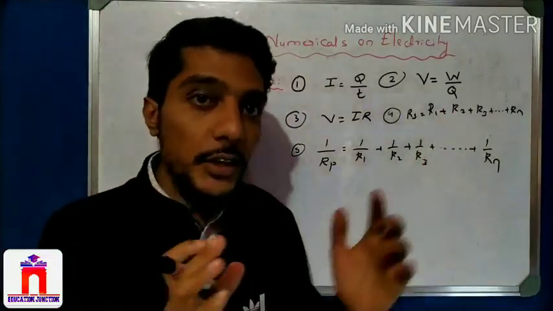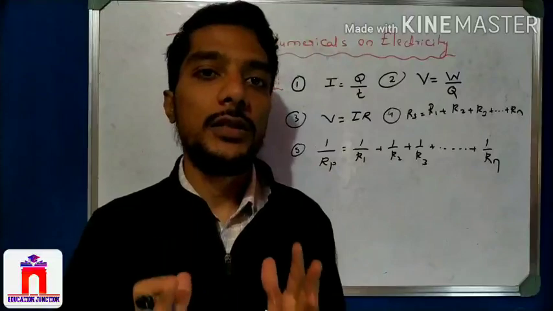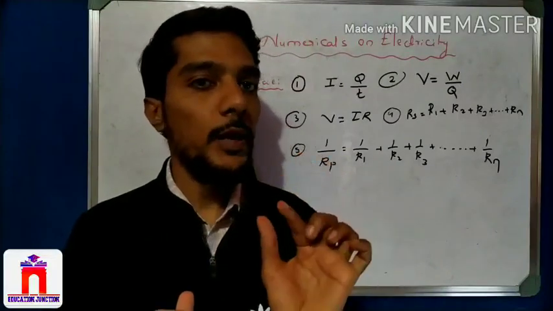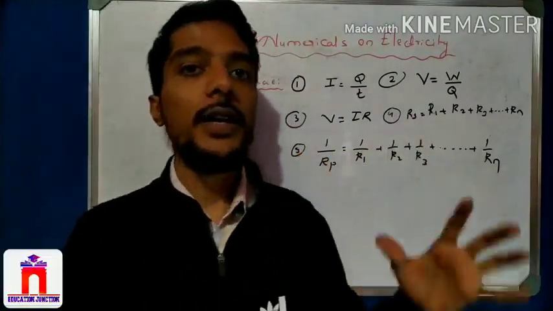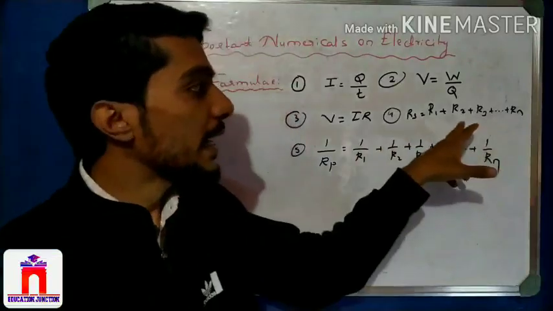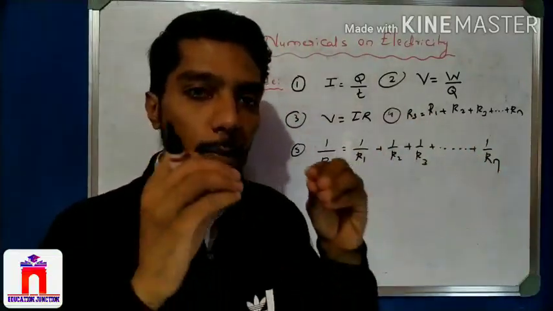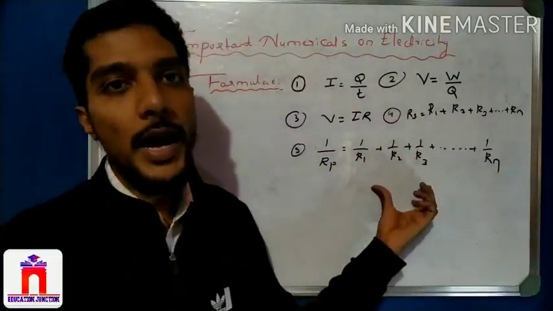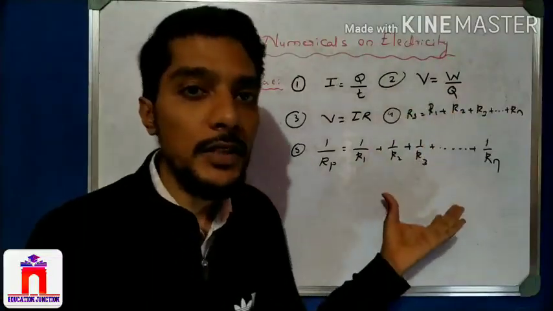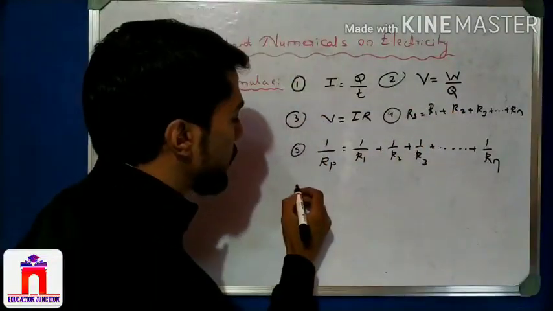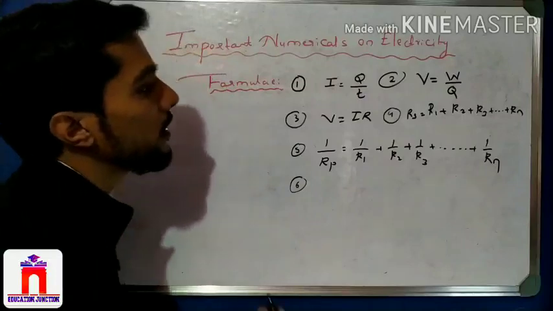Resistance in series gives the maximum resistance. Right? That is a very important point. You have to remember that whenever we want a maximum resistance, we connect in series. Whenever we want a minimum resistance, we connect in parallel. Maximum resistance and minimum resistance, you have to remember. Now the sixth one. Okay, recall the sixth formula.